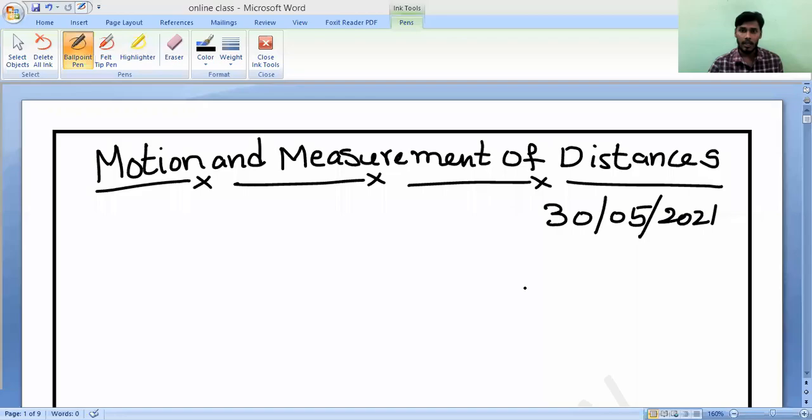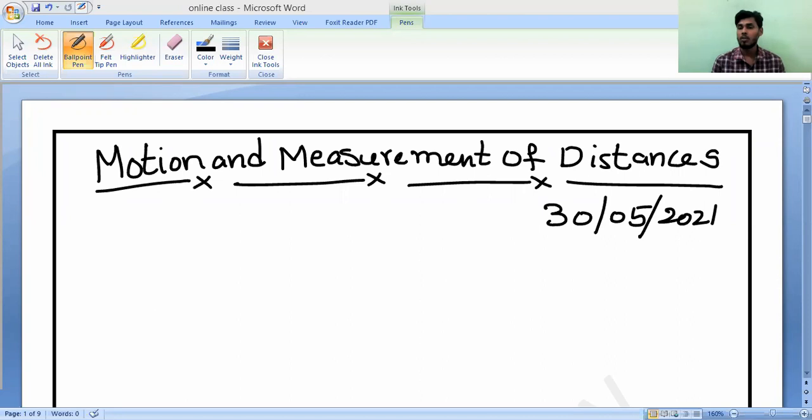If it comes to here, we may have different kinds of concepts. What is food? What is some other thing? What is fiber? What is fabric? Etc. But the main thing is, if you want to do anything, first you should know you have to move. Suppose you want to drink water, do some activity, listen to the class, or study well, everything needs some motion, and you must know how to travel from one place to another place and how we need to measure that. So that is the sense of what is motion and what is the measurement of distances.